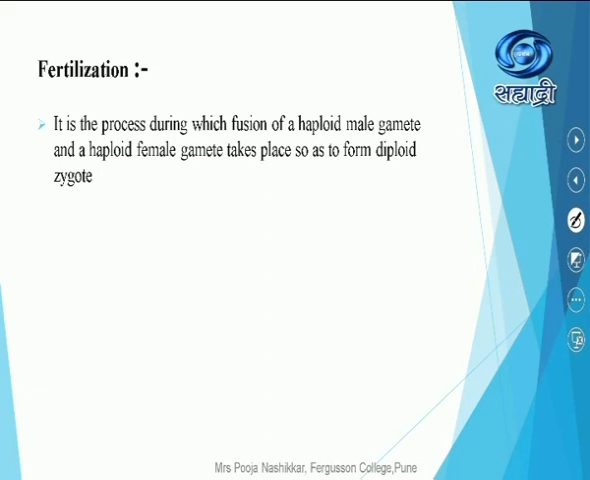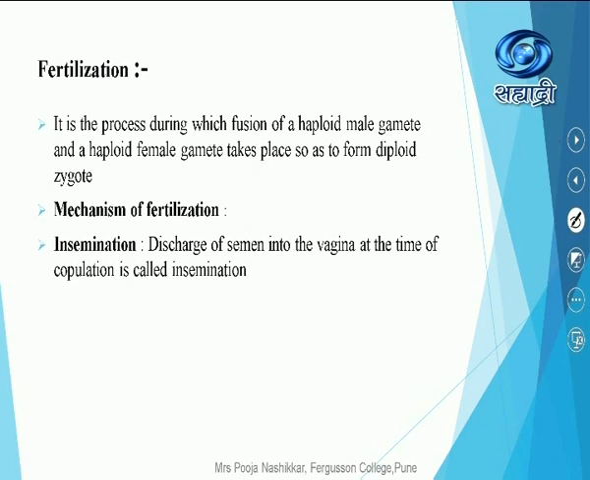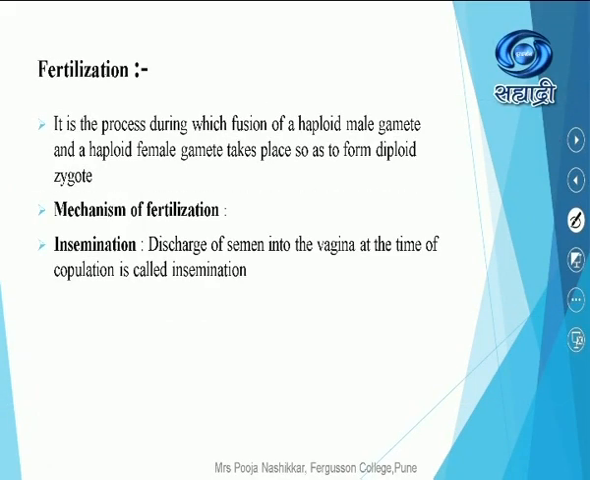Do you understand? A haploid male gamete means having 23 chromosomes, a haploid female gamete having 23 chromosomes. The fusion takes place so as to form a diploid zygote, that is having 46 chromosomes. Mechanism of fertilization. How exactly does the process take place? First of all, insemination. Discharge of semen. Semen, the male reproductive discharge containing male gametes, into the vagina during copulation is called insemination.